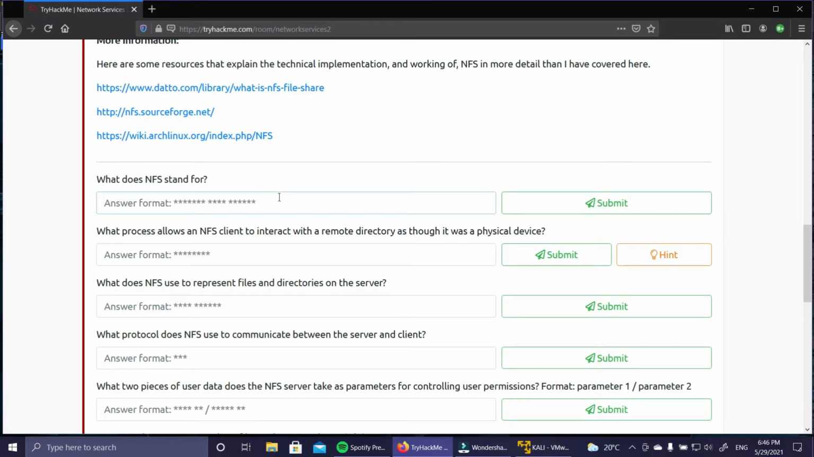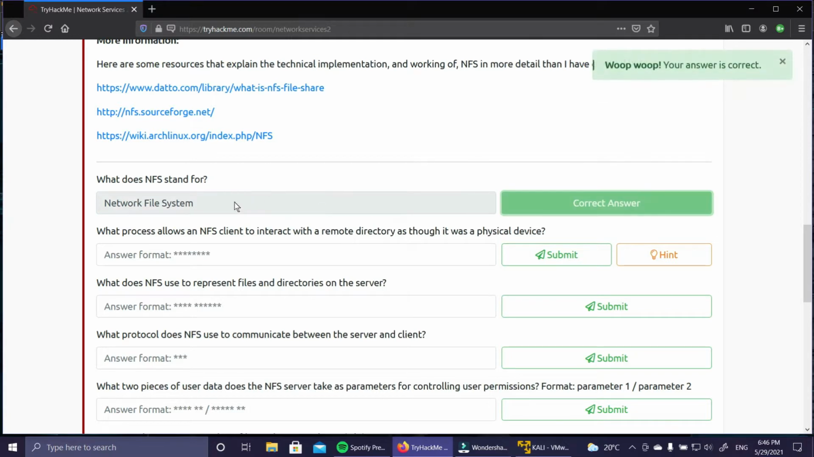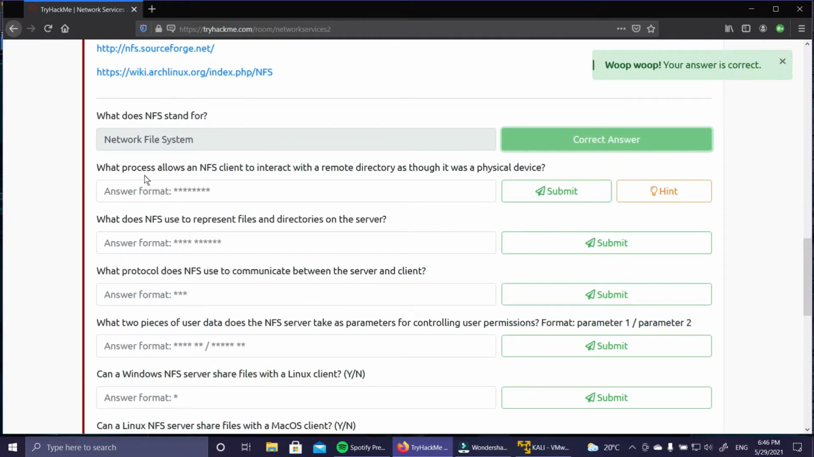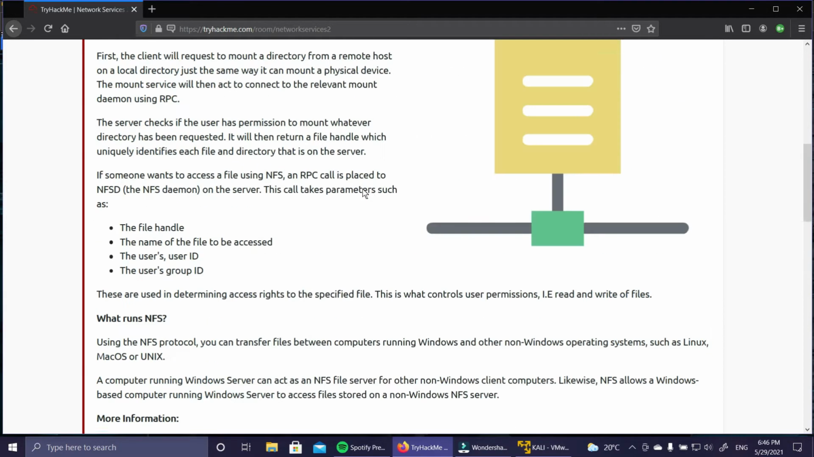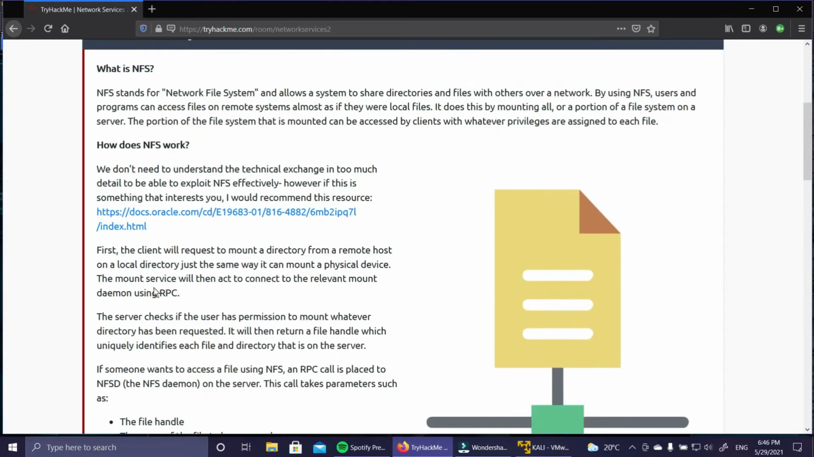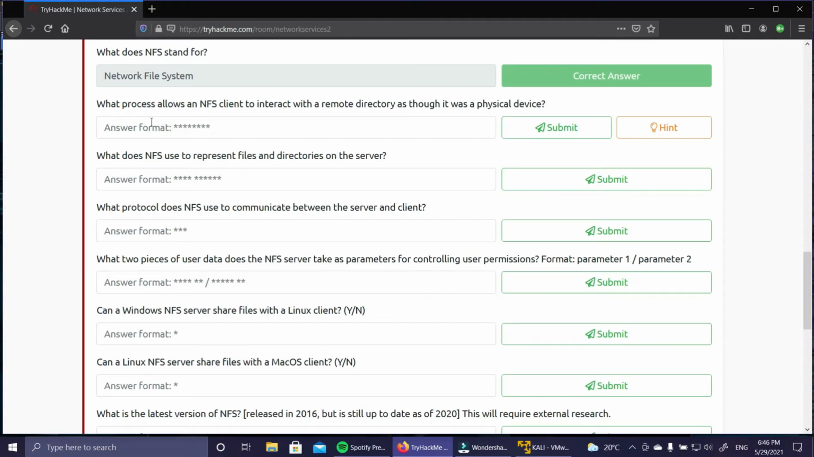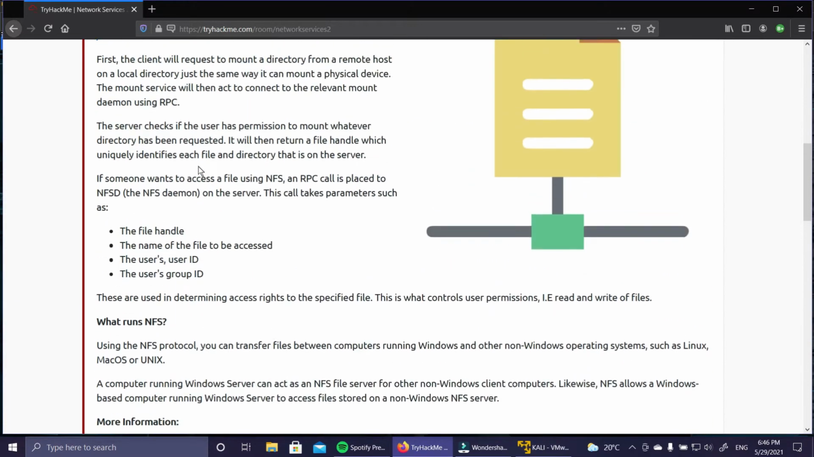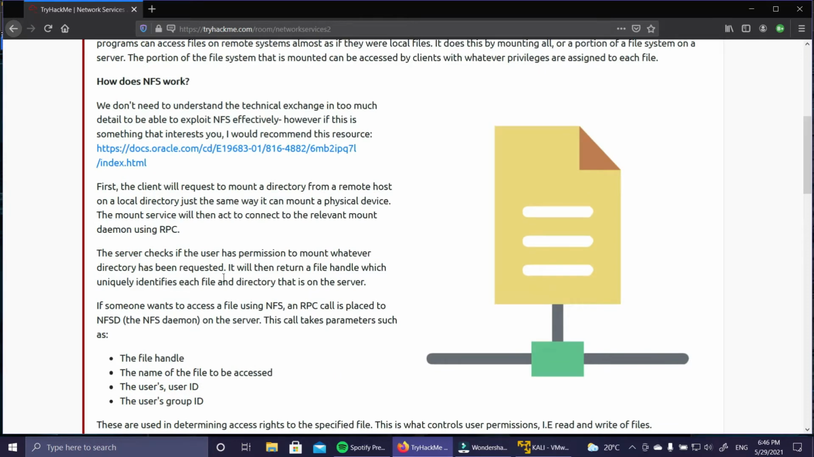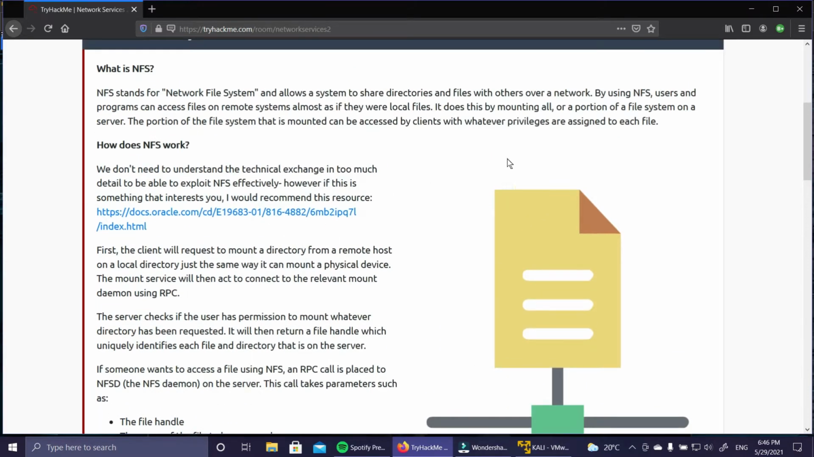NFS stands for Network File System, so we're just going to submit it. This is the answer for the first one. Then: what process allows an NFS client to interact with the remote directory as though it was a physical device? We can go through the hint, but if we go above, we will see the process here.